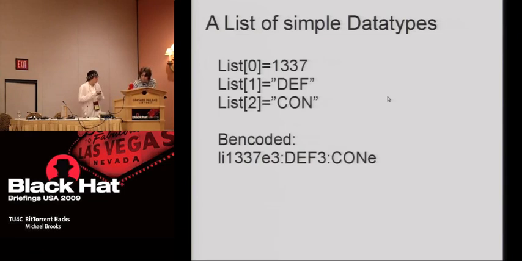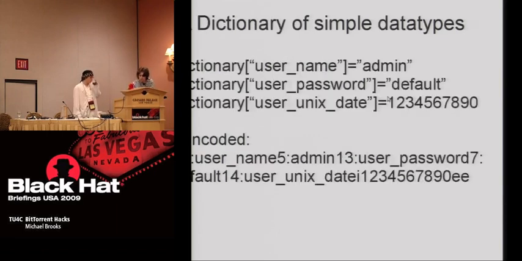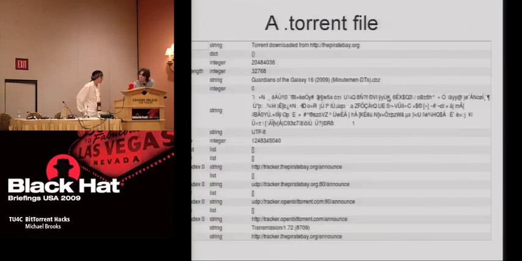The next data type that you can see is a list. This example shows a list that contains one number and 2 strings. Pretty simple. The fourth and final data type is a dictionary. This dictionary contains a single integer and 2 strings. Dictionaries access their members using strings, whereas lists use a numerical index. These 4 data types can be used together to make other more complex data types, such as an abstract data tree.